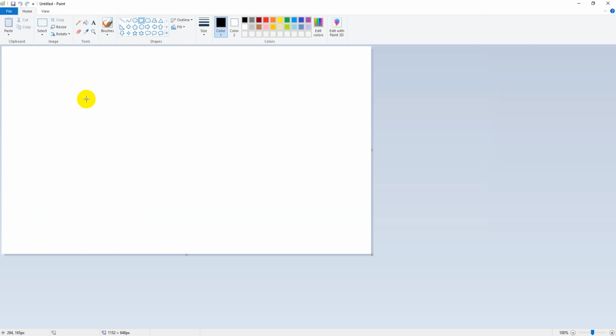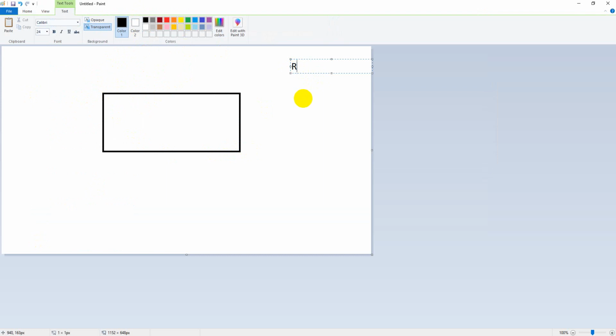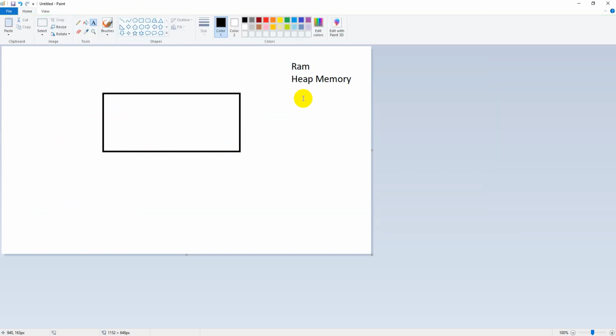Nowadays RAM is very cheap and everybody is able to maintain it. Whenever you declare a variable, it is stored in RAM space. Inside RAM there is a separate space called heap memory, and under this heap memory our variables get stored, even arrays. Suppose this box is the heap memory. Assume everywhere it is occupied, and only a few specific locations are available. This is one, this is another, and this is another, something like this.